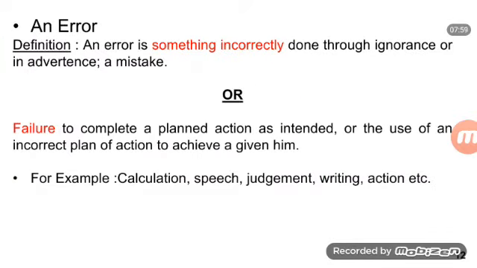Next, an error. What is meant by error? An error is something done incorrectly. Remember that, something incorrectly done through ignorance or inadvertence, a mistake, or failure to complete a planned action as intended, or the use of an incorrect plan of action to achieve a given aim. For example, error in calculation, error in speech, error in judgment, error in writing, error in action, etc.